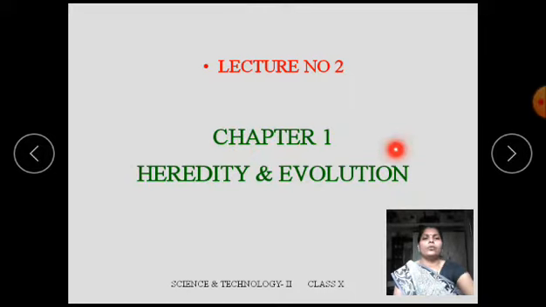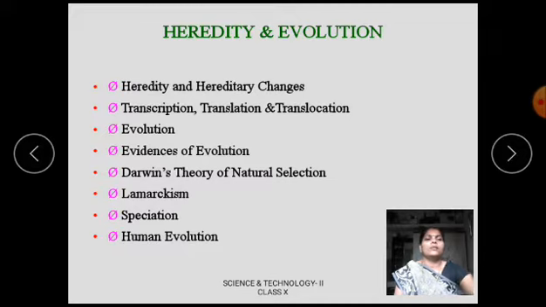Today we are going to start chapter number 1, Heredity and Evolution. In this chapter, these points are given: heredity and hereditary changes, transcription and translocation and translation, evolution, evidences of evolution, Darwin's theory of natural selection, Lamarck's theory, speciation, and the last one, human evolution. Let us start.